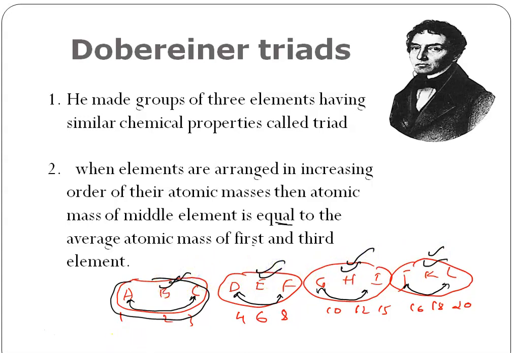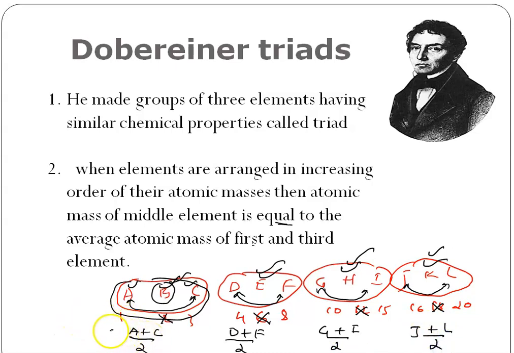Suppose I don't know the atomic mass of B, or of this middle one here, or of this one. To find the atomic mass of a middle element, we have to take the average atomic mass. I add the masses of the first and third elements and divide by 2. Here it is D plus F by 2, here G plus I by 2, here J plus L by 2.